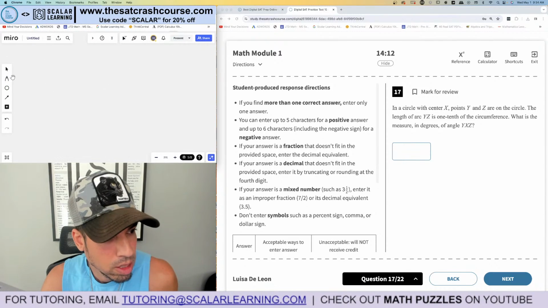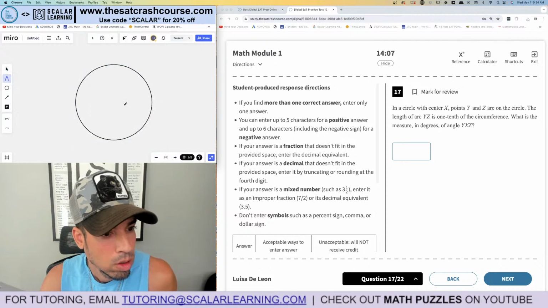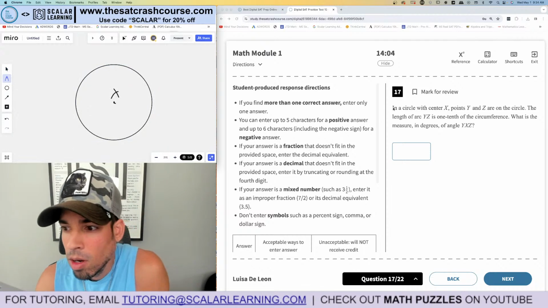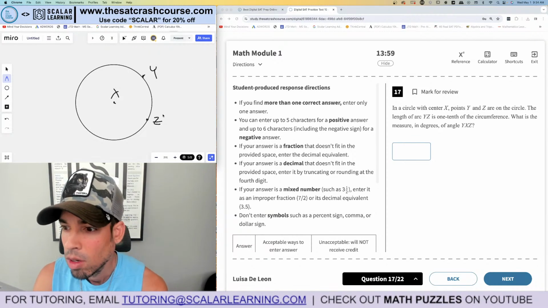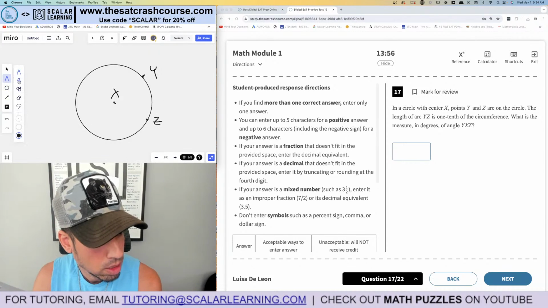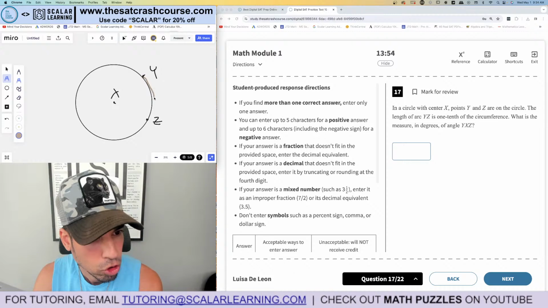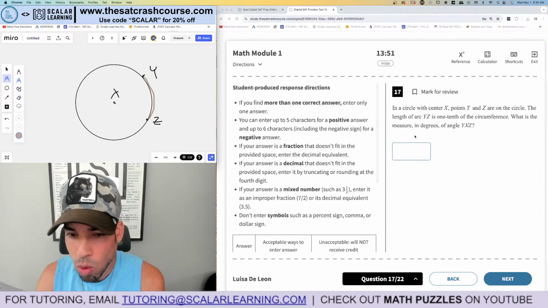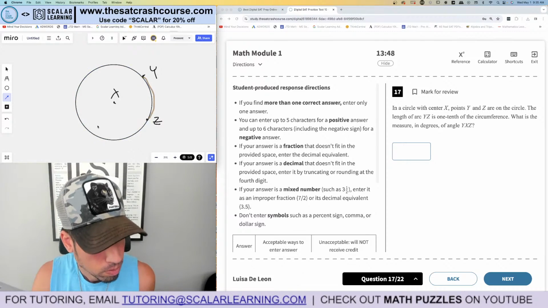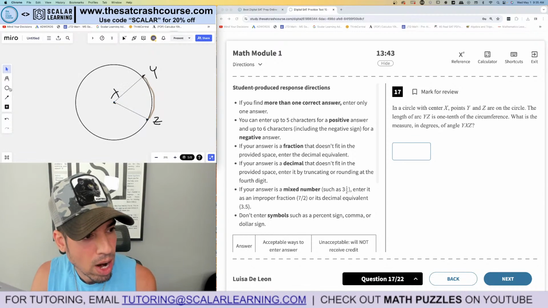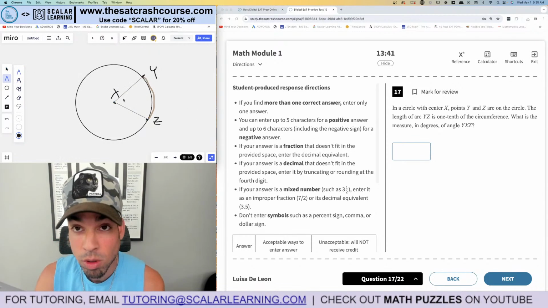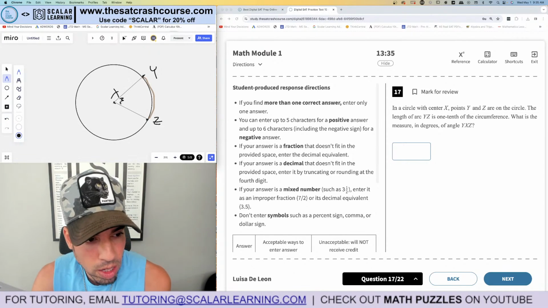All right, here we go. In a circle with center x, let's draw it out. We got a circle with center x, points y and z around the circle. Okay, the length of arc yz is 1/10 of the circumference, okay? If that's 1/10, by the way, remember that the fraction that it is of the entire circumference is equivalent to the fraction of 360 going all the way around. So I'm just going to put it out there. I know my central angle is 36 degrees.